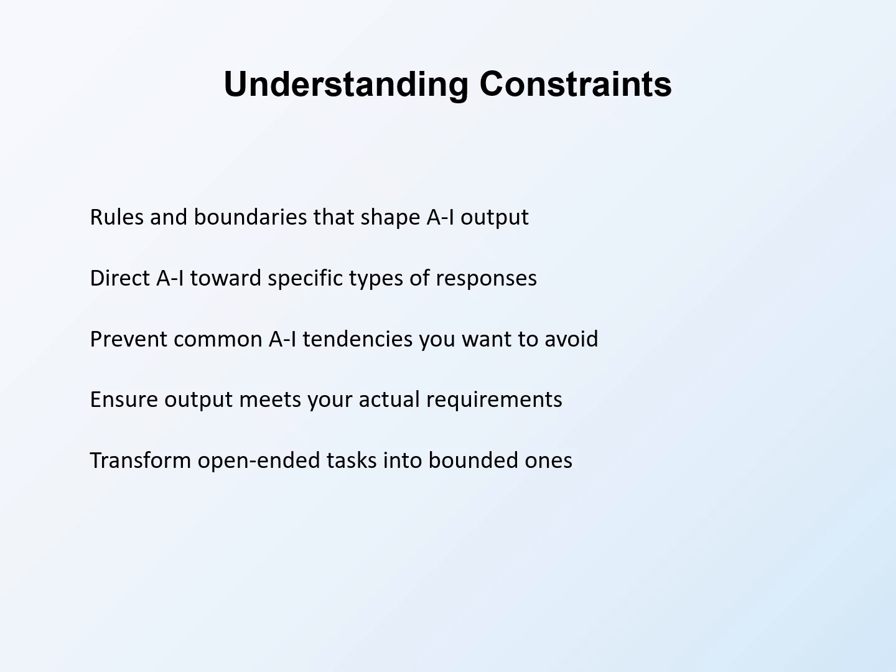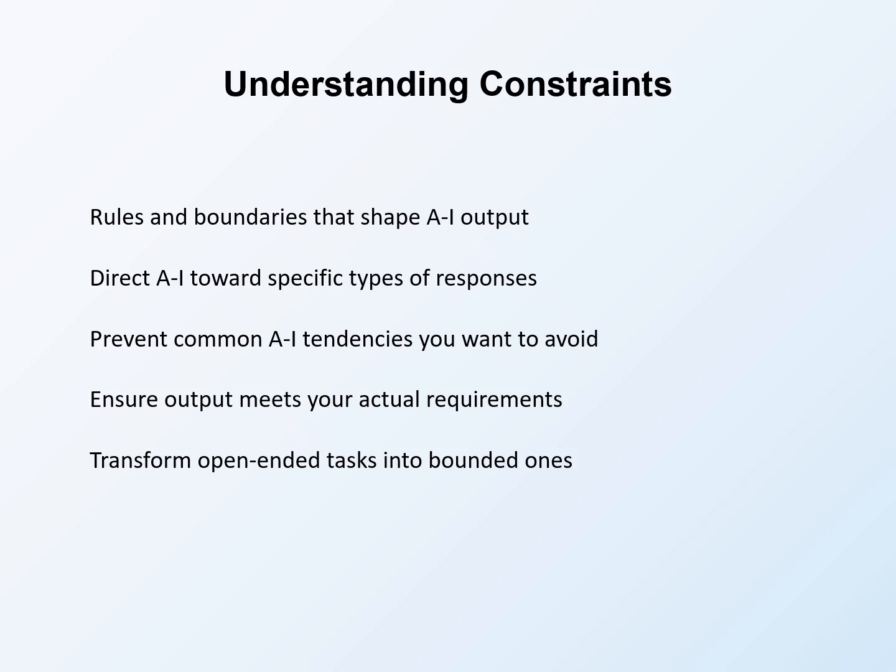Ensure output meets your actual requirements by making those requirements explicit. If the application requires specific sections, constrain output to include them. If style guidelines apply, constrain output to follow them. Requirements that remain implicit may be ignored. Requirements made explicit get addressed.